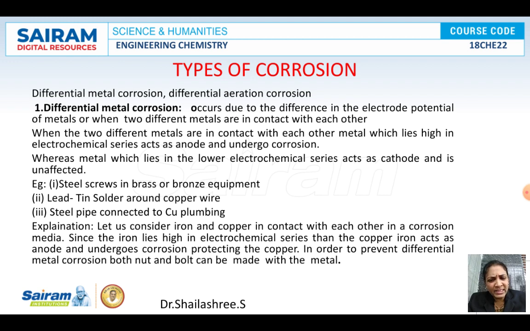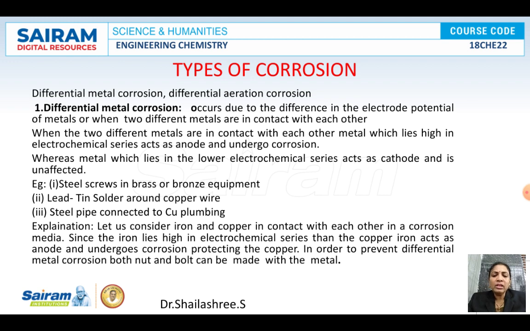When two different metals are there, they will surely have two different electrode potentials. And you should know one more thing here. The greater the difference in electrode potential between the two metals, the greater the rate of corrosion. If two metals have only a slight difference in their electrode potential, the rate of corrosion will always be lesser. We will discuss the same thing in factors affecting the rate of corrosion, where I will take examples and explain.